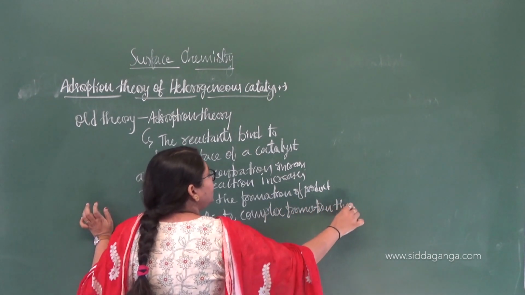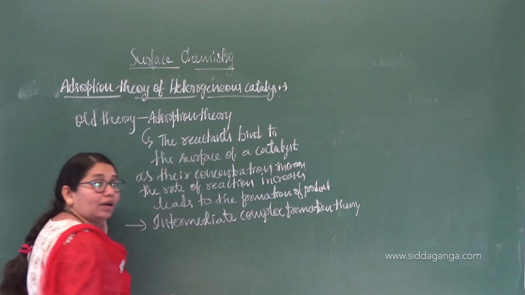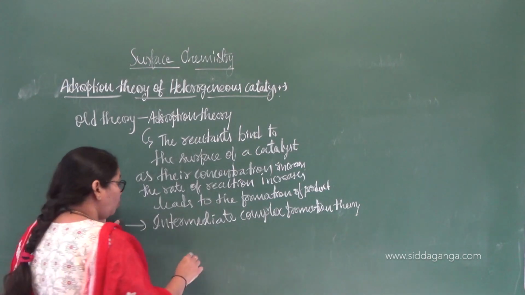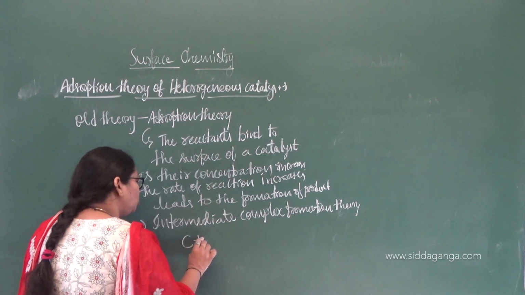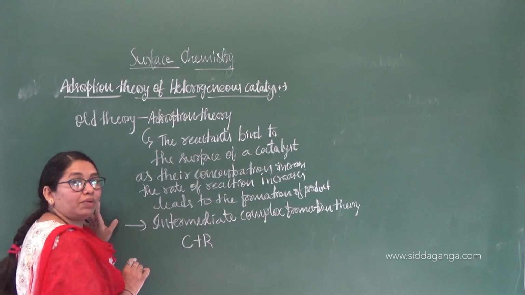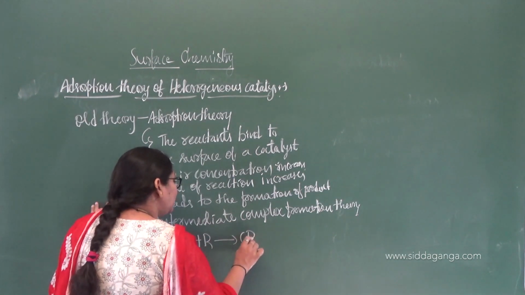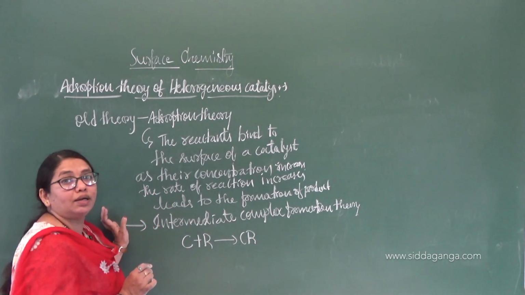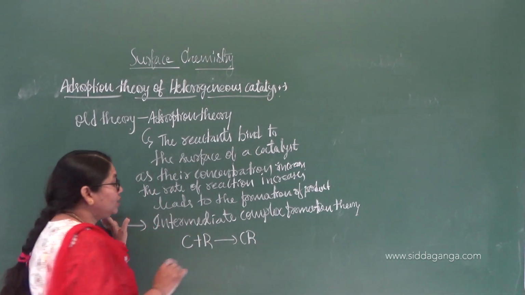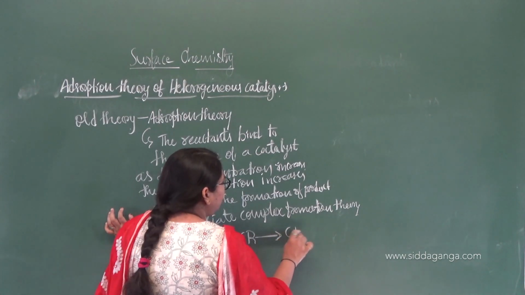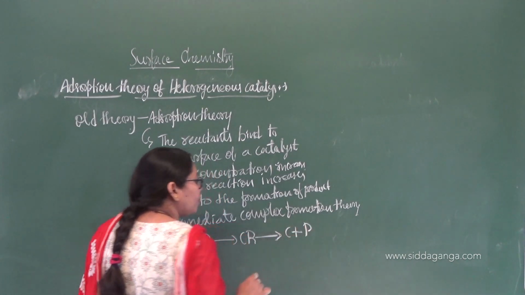What does that theory say? You already learned this in chemical kinetics. Whenever a catalyst binds to the reactant, say I am taking the reactant as R, it will form a catalyst-reactant intermediate, which upon further reaction forms catalyst plus product.